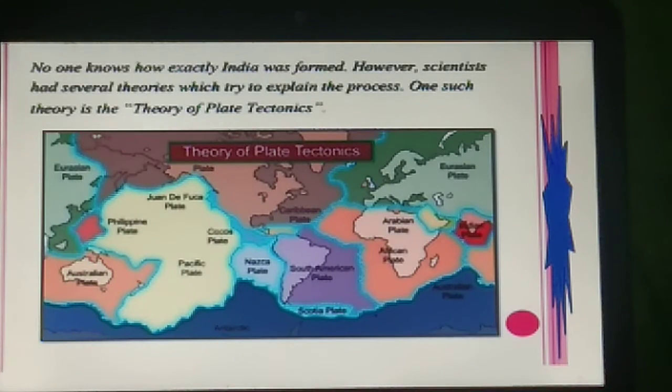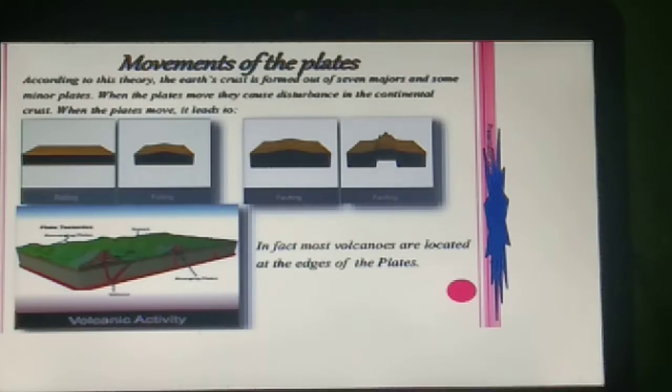Now, next is the meaning of the theory of plate tectonics. We already know how India was formed. Why? Because various scientists had several theories which tried to explain the process. One such theory is called the theory of plate tectonics.